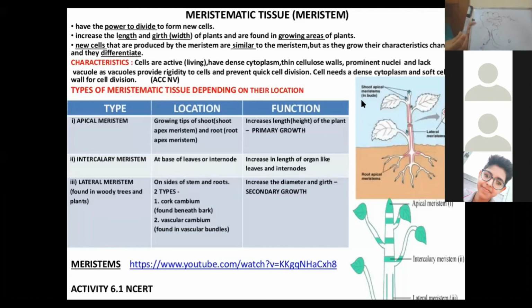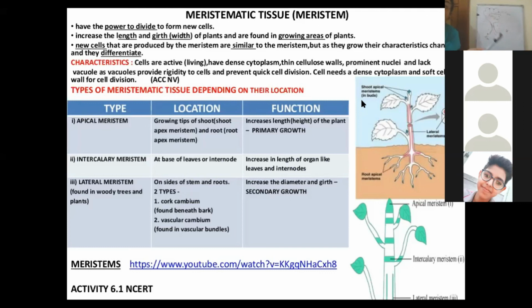For example, if I consider that this is the stem of the plant, I will locate the lateral meristem here and here, right? Why? Because it increases the diameter, it increases the girth of the plant. Hope that this must be quite clear to you.